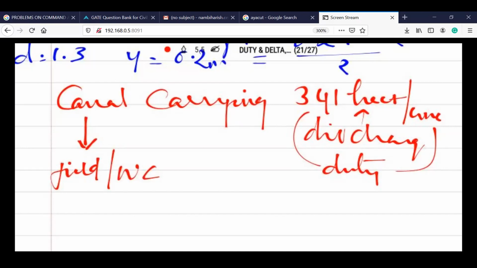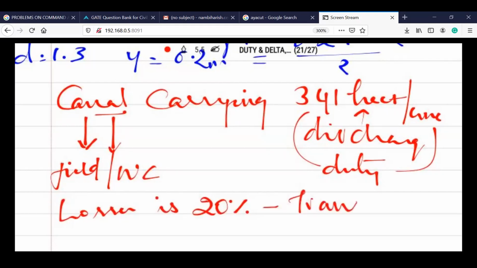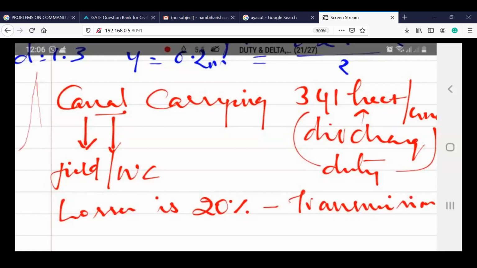Now, within this process of canal to the field, the loss is 20%. The loss is 20% through transmission. We call it transmission losses. Now can anyone tell me what is the volume of water going to be done?